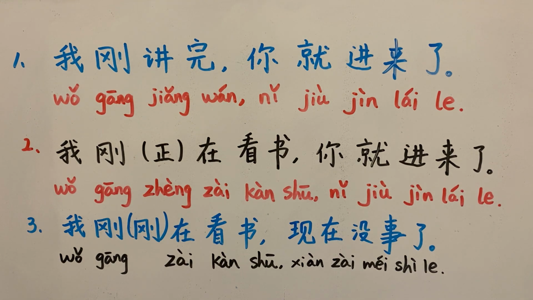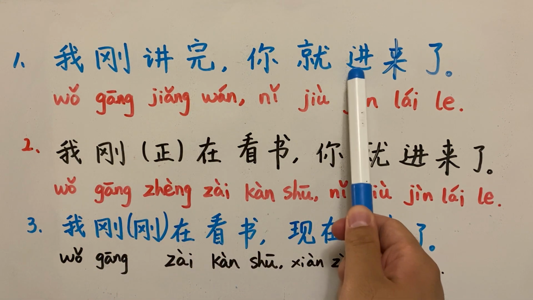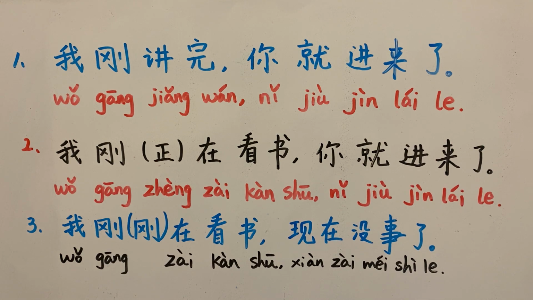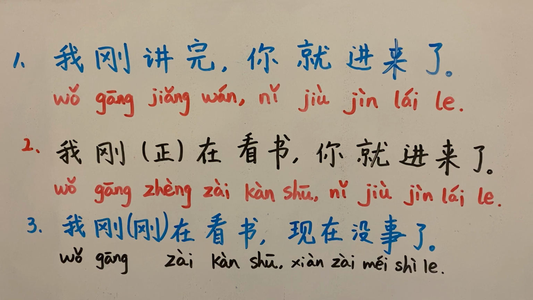This is a very typical Chinese sentence. In this sentence we have 讲完 and 进来, two verb phrases, but we don't have an obvious "and" as in English, just this comma. In Chinese, verbs or verb phrases do not have a finite and infinite distinction.